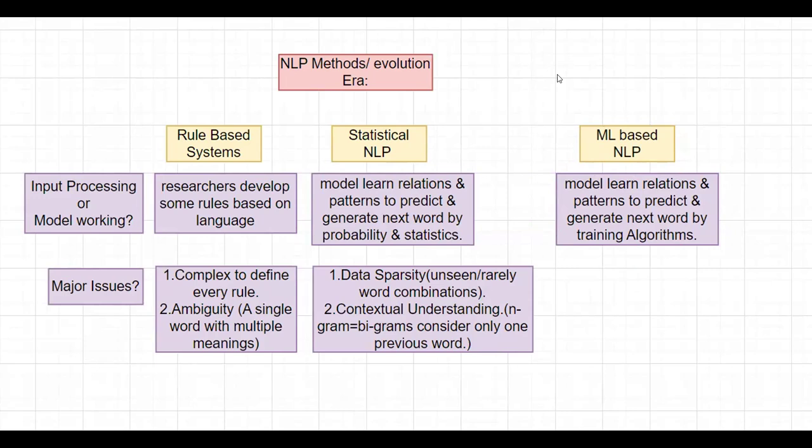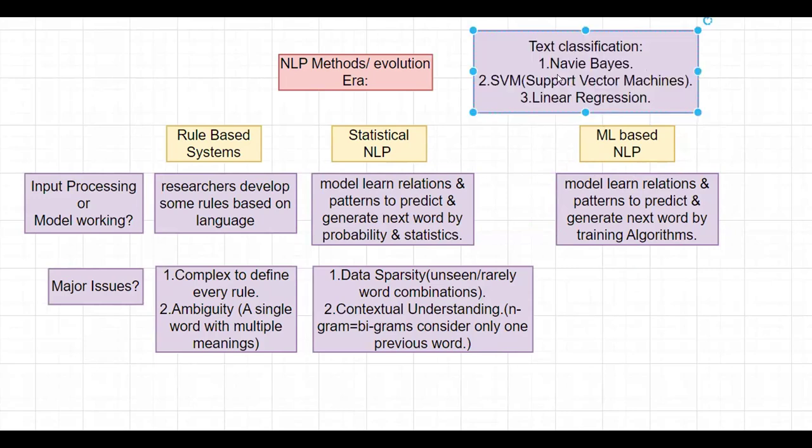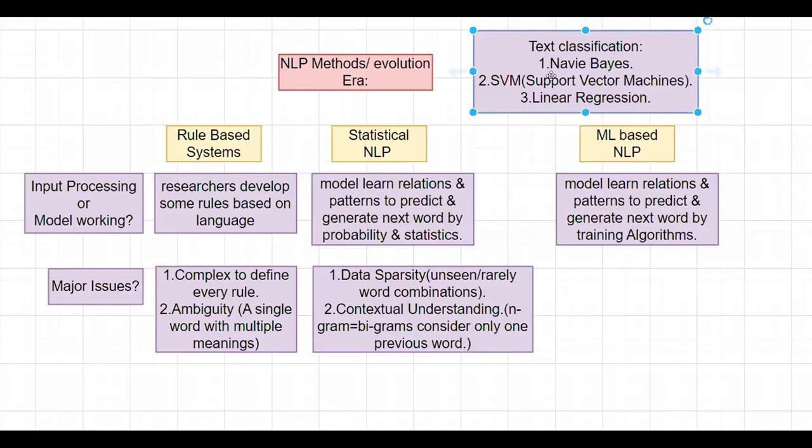Regarding processing or prediction, we use neural network based models. We have the RNN model, and also the CNN model, that is the recurrent neural network and convolution neural network. These are the famous algorithms. So when this era came, that is processing our natural language by using ML models,